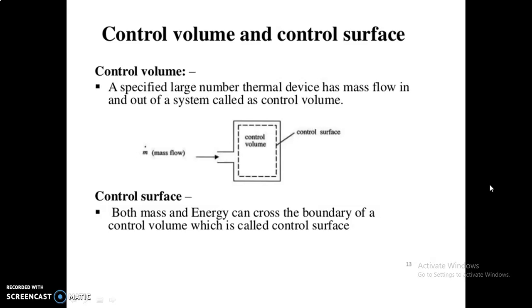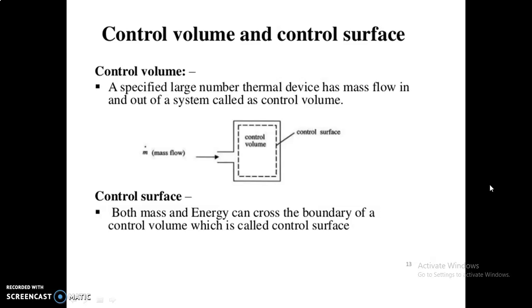What is control volume? A specified large number of thermal devices that have mass flow in and out of the system is called a control volume. For example, take a thermal power plant, where mass flow rate is there in and out. Such systems are considered as a control volume.